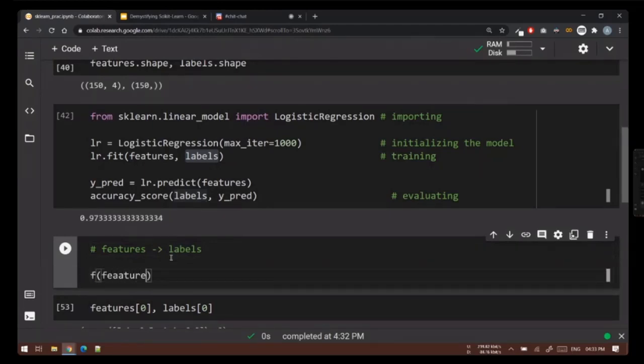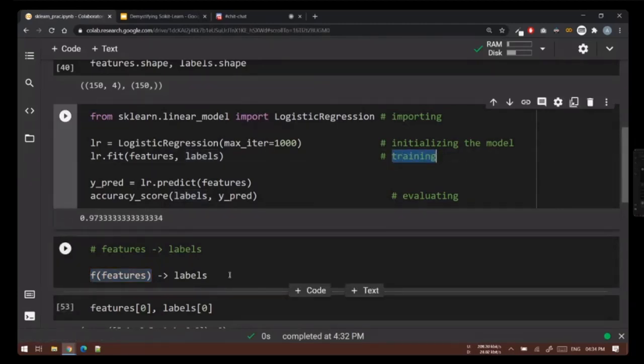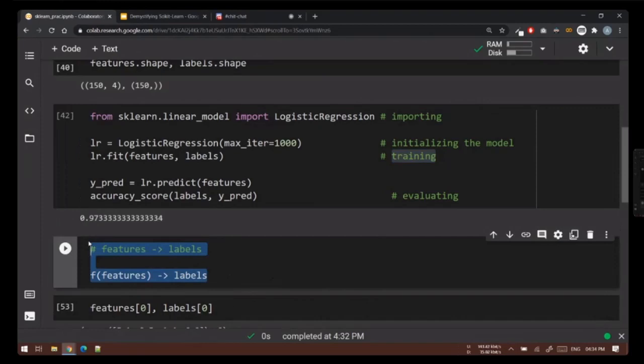It will take features as input and return labels as output, and we need to figure out how to define this function. Every machine learning algorithm will use some mathematical tool and try to approximate this function, and this process is called training. This is a logistic regression model, which simply means it will try to find a hyperplane.